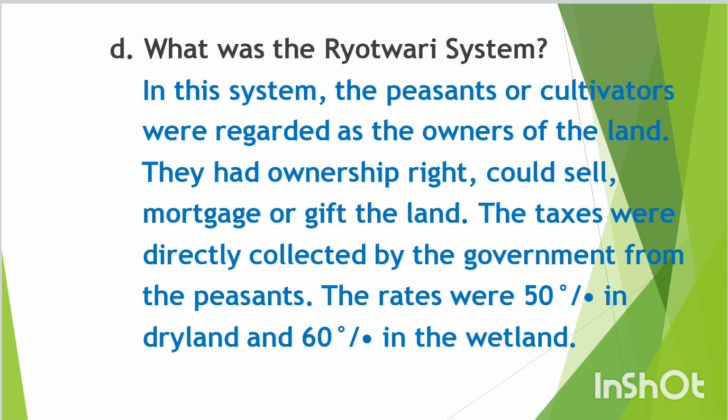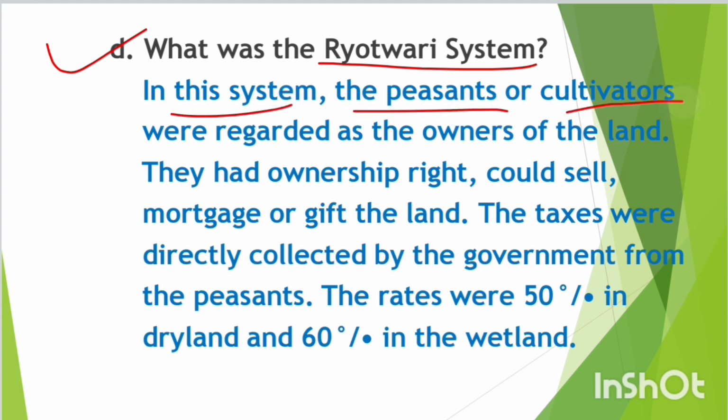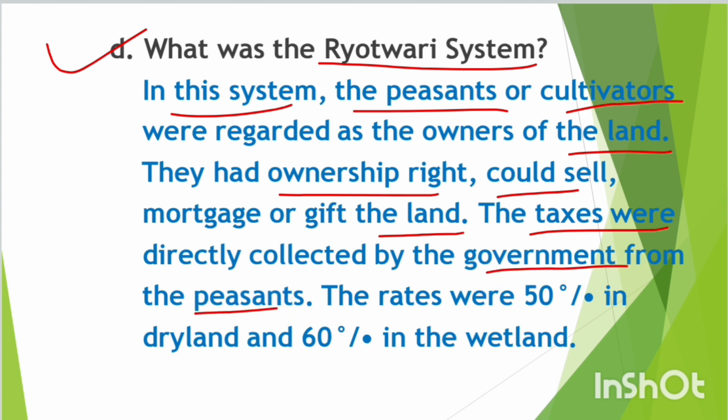So next question, question number D. What was the Ryotwari system? Answer: in this system the peasant or cultivator was regarded as the owner of the land. They had ownership rights, and could sell, mortgage or gift the land. The taxes were directly collected by the government from the peasant. The rates were 50% in dry land and 60% in wet land.